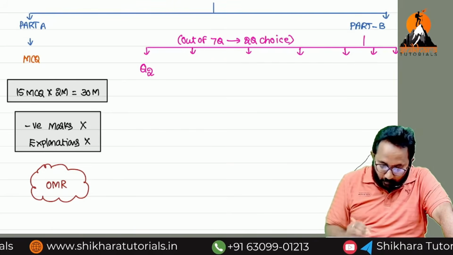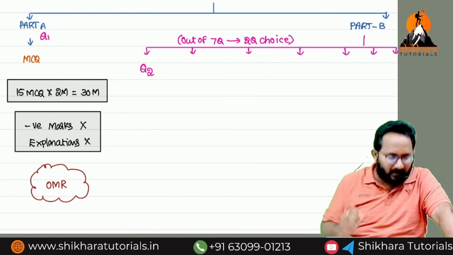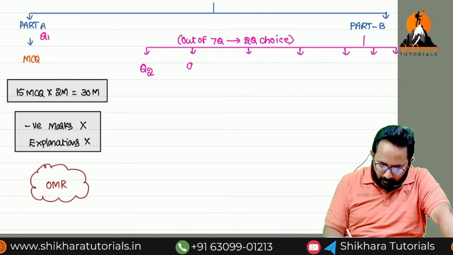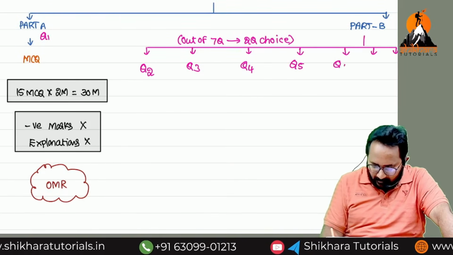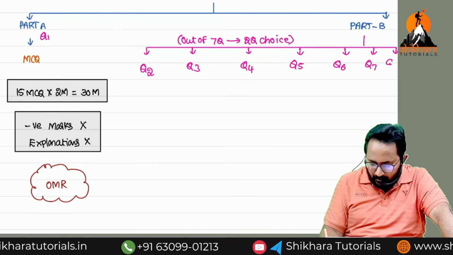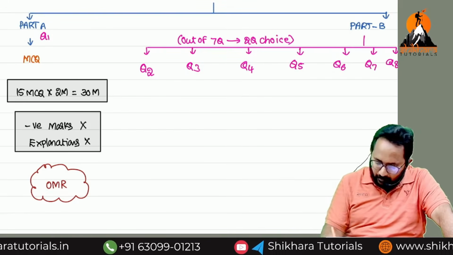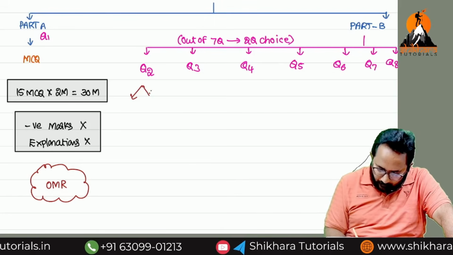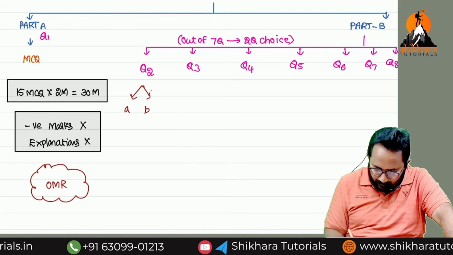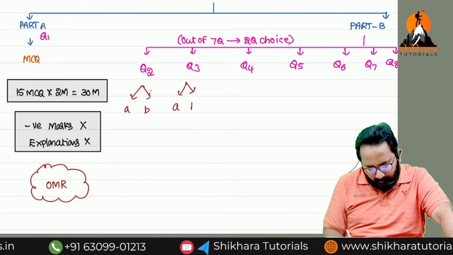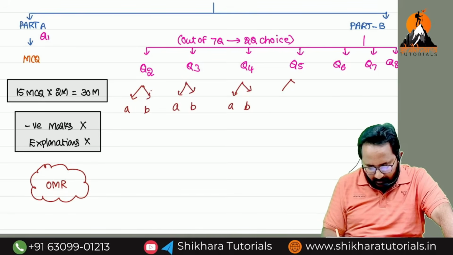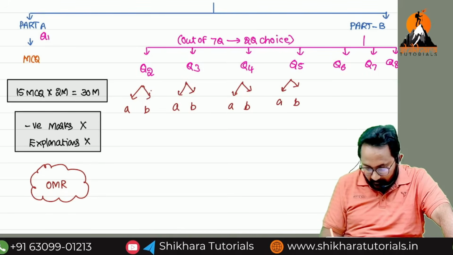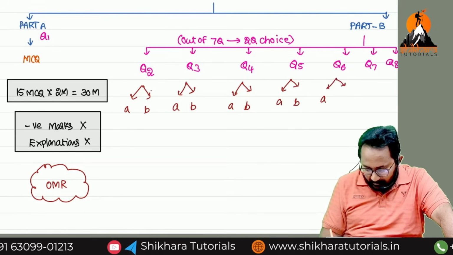Question number 2. Why question number 2? This is question number 1 completely. Question number 2, 3, 4, 5, 6, 7, 8, right? In this, we have an A, B. Every question has two parts. Question number 4 also contains 2. Question number 5 also contains 2 questions. Question number 6 also contains how many? 2.